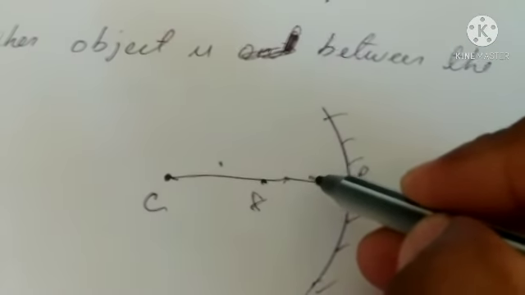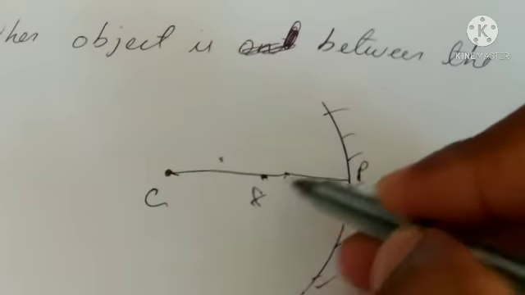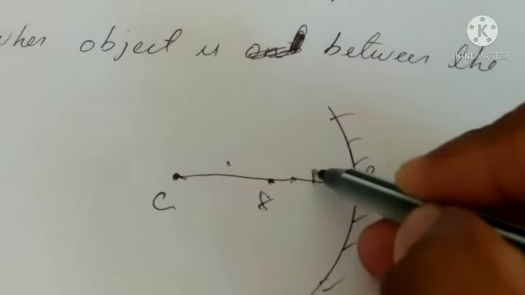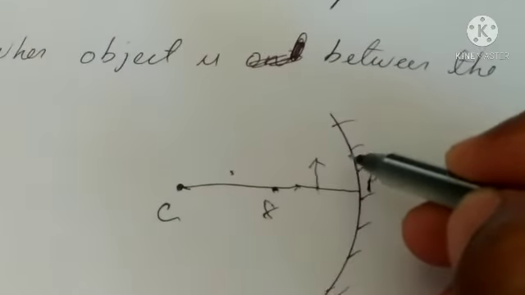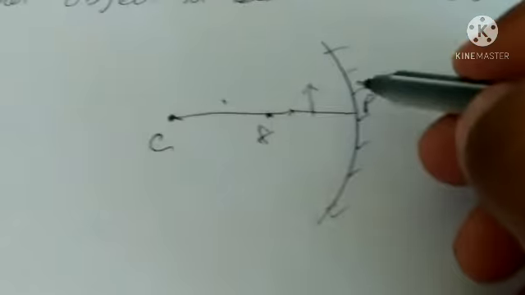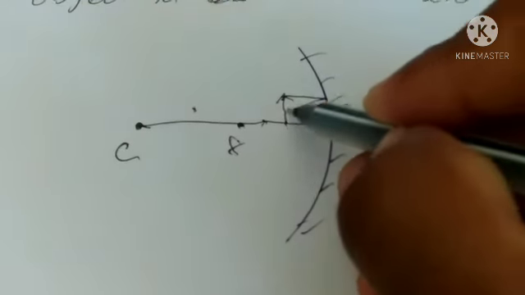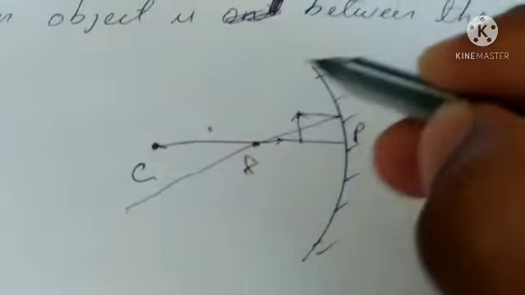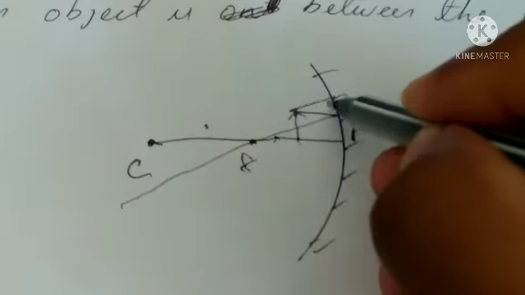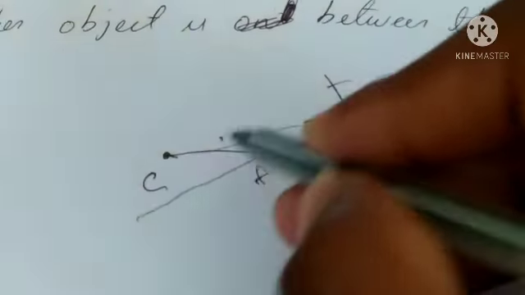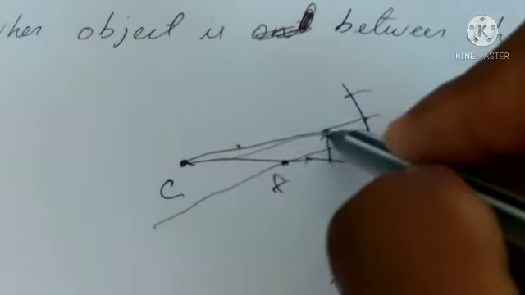The position of object is between the focus and pole. Here the first ray is parallel to the principal axis and is reflected and comes from the focus. Second ray goes from center of curvature and returns the same way. Here.